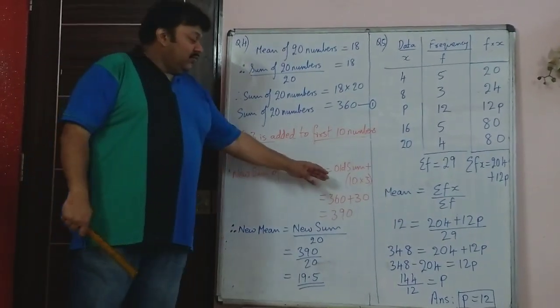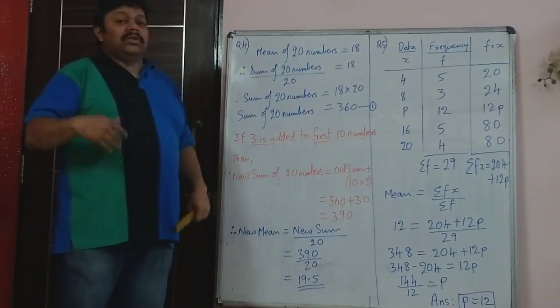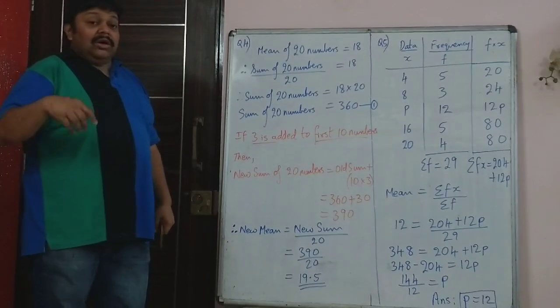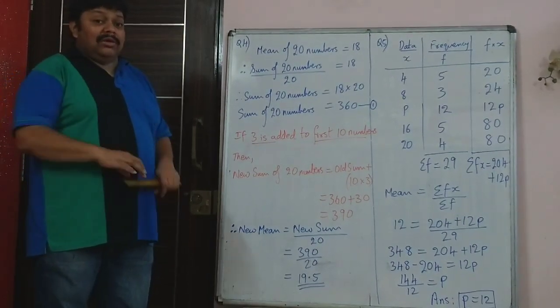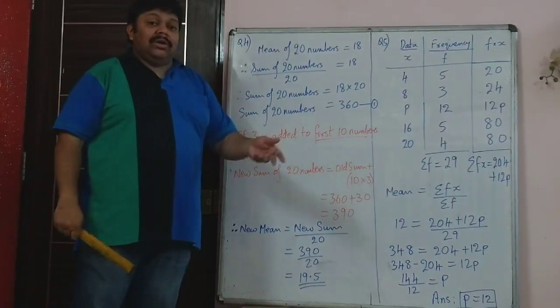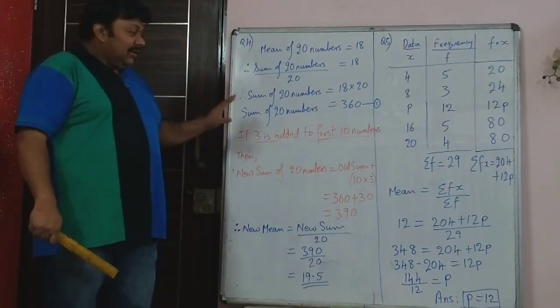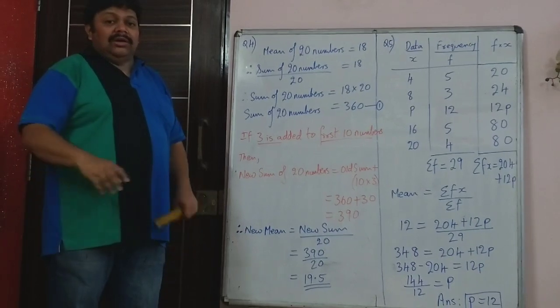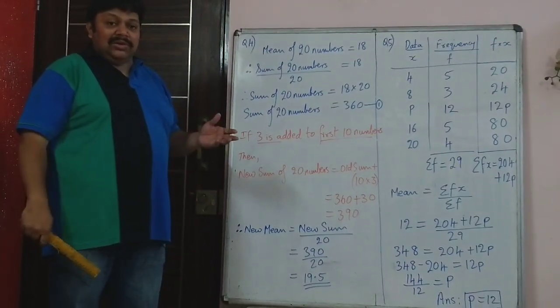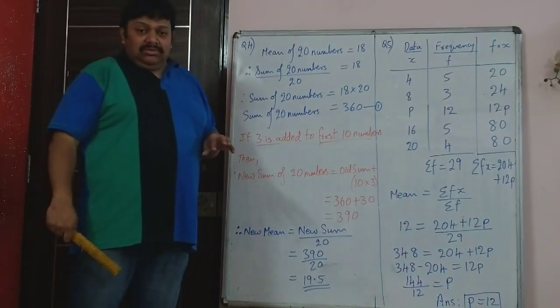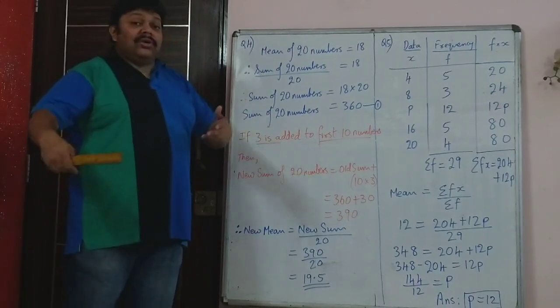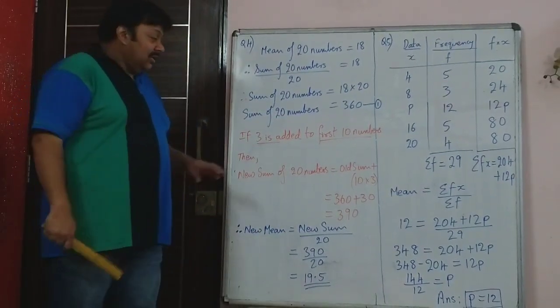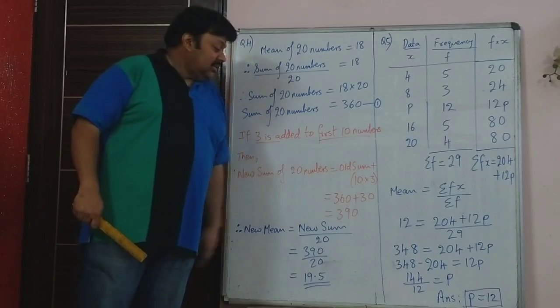So the new sum of all these 20 numbers, you have not increased the number of numbers. That is, 20 didn't become 21 or 25. 20 remains 20, but 3 was added to the first 10 numbers. For example, if the first number was 10, it became 13. So the number of terms didn't increase, but the sum of all the terms has increased by 30.